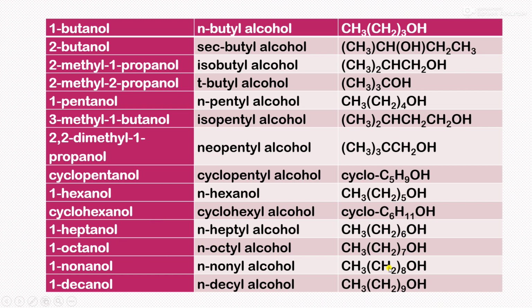n-octanol, having 8 carbons and OH group is attached to first carbon atom. Then 1-nonanol, again OH group is attached to first carbon and total carbons are 9, therefore nonanol. And 1-decanol, having 10 carbon atoms total and OH group is attached to the first carbon atom. So friends, in this way we can give the names to any compound. Just use the rules given by the International Union of Pure and Applied Chemistry, and thus you are able to write the name for any compound.